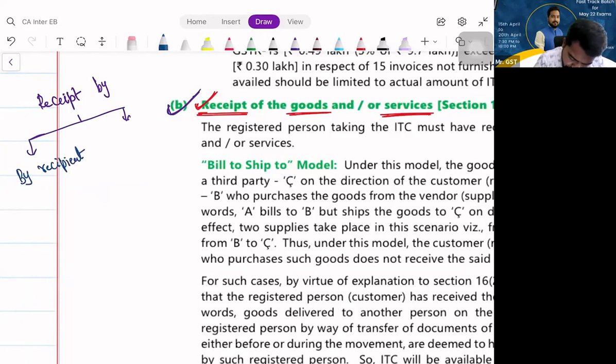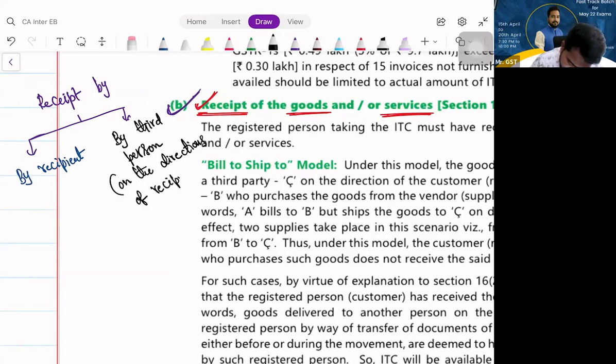Either by the recipient or by any other person, a third person. But why is the third person receiving? Because of the directions given by the recipient, on the directions of the recipient. Simple point.